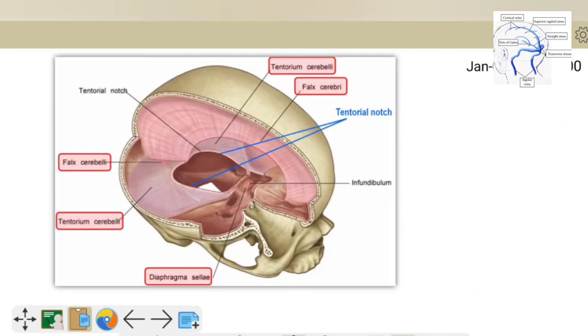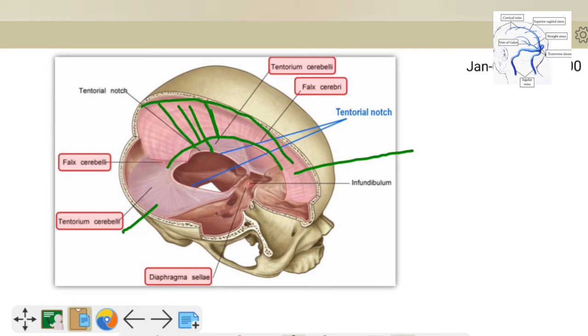Now, these are the infoldings of the dural reflection. This is the falx cerebri. This is the tentorium cerebelli. In these reflections of the dura mater, we have venous sinuses. Like here we have the superior sagittal sinus, here we have the inferior sagittal sinus.